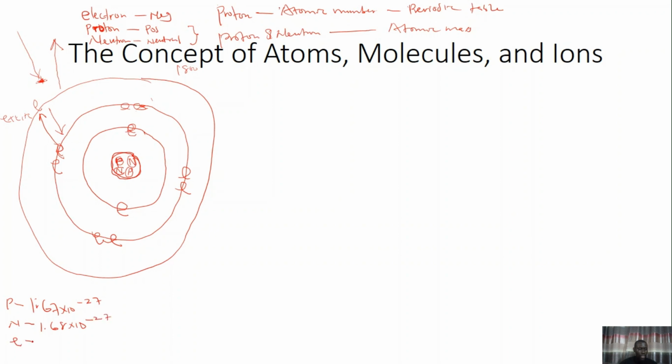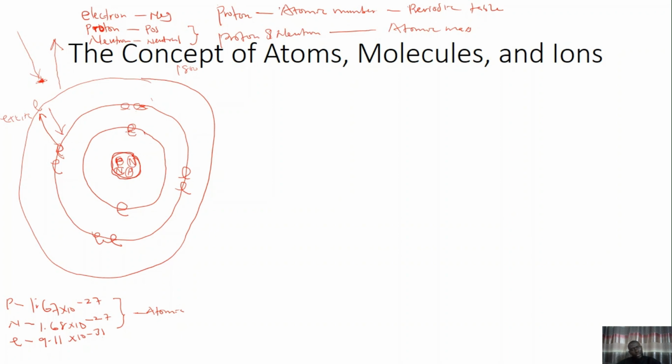In contrast, the electron has a negligible mass when compared to them, of 9.11 times 10 raised to power minus 31. If you look at this weight, you discover that it is far, far below this weight, almost 1800 times less than this. Therefore, it is the proton and neutron that determine the atomic mass of an element.